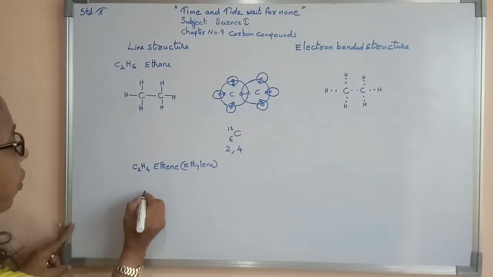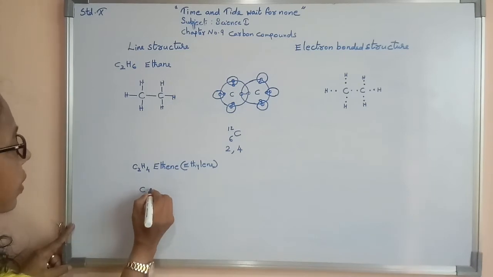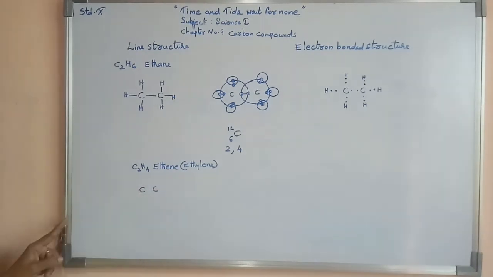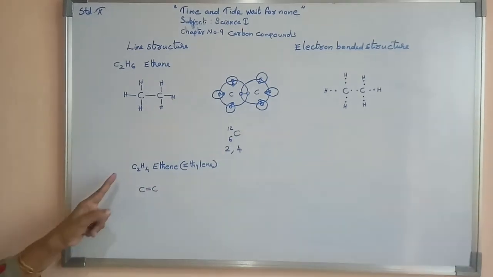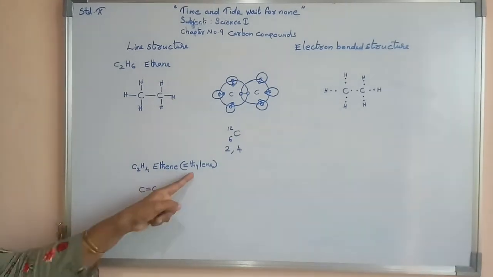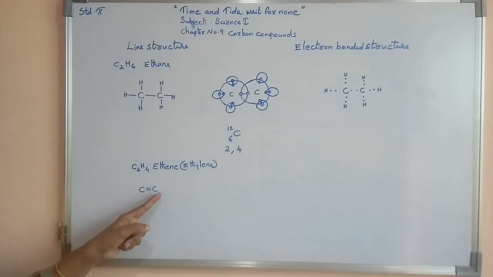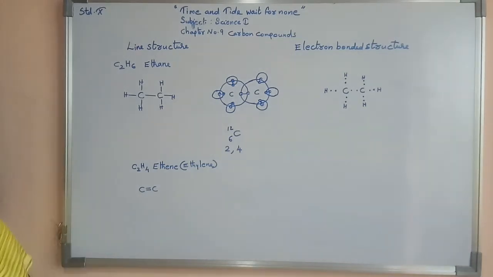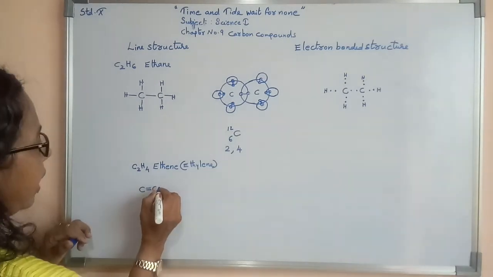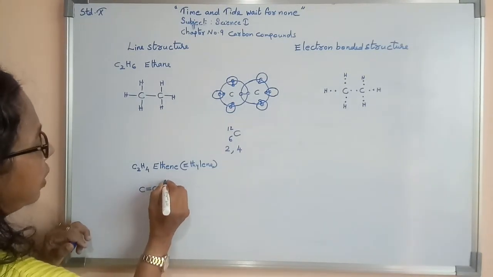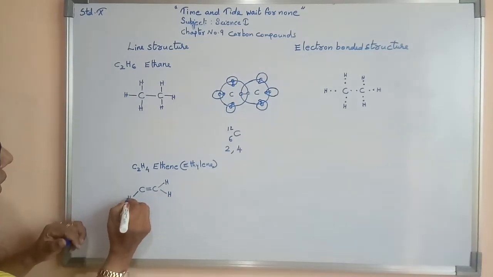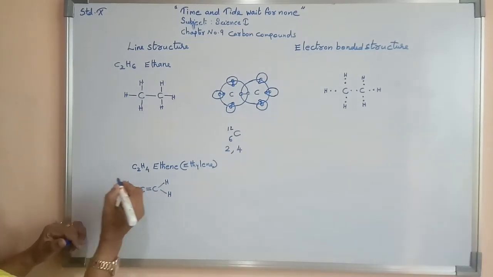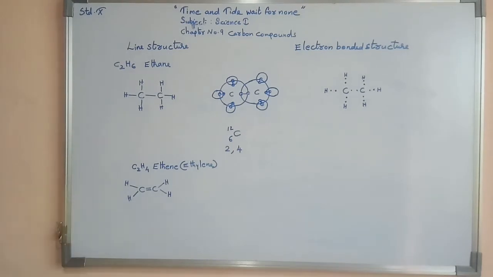So here I am drawing the line structure now. Carbon, again carbon. Between the two carbons there will be a double bond. Here in case of ethene or ethylene, between two carbon there will be a double bond. After that, other places you can see single bonds. Here one hydrogen, here one hydrogen, here again single bond, here hydrogen, here single bond, here one hydrogen. So this is known as the line structure of ethene.